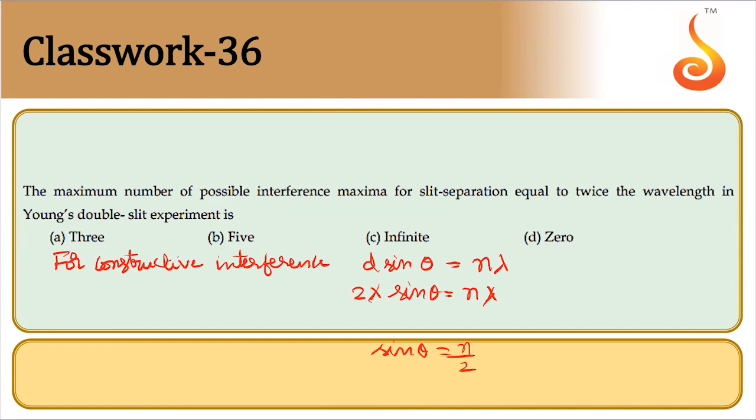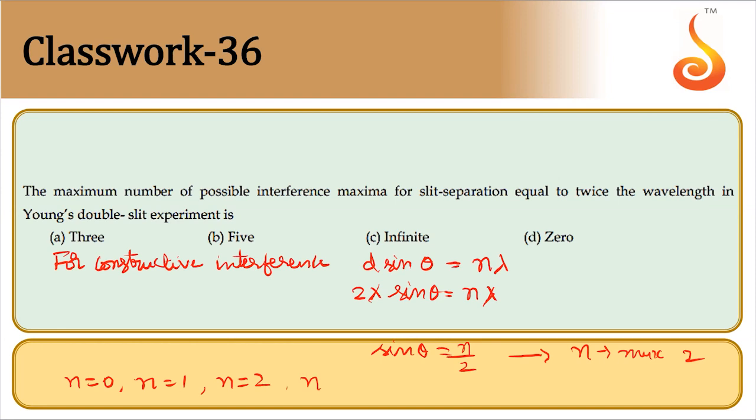So now what all values of n can satisfy this equation? See, maximum value n can have here is 2. So how many maxima are possible? n equal to 0 is possible. n equal to 1, it will become half, that is possible. n equal to 2, it will become 1, that is possible.